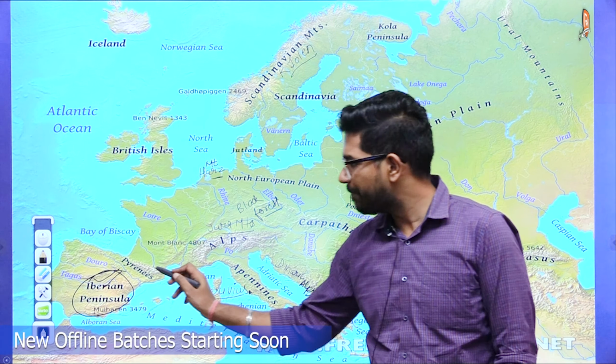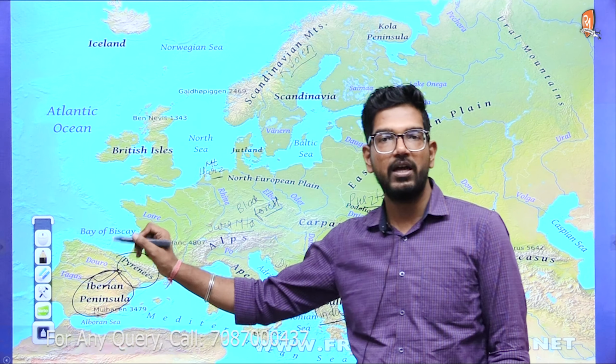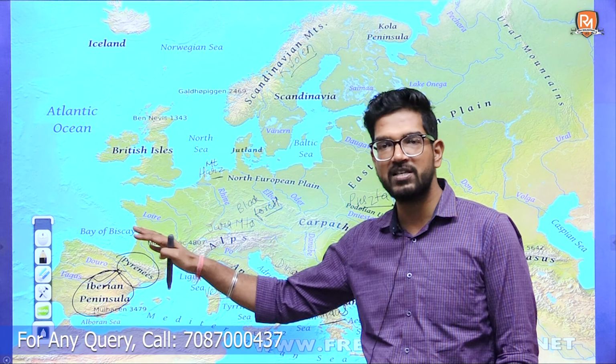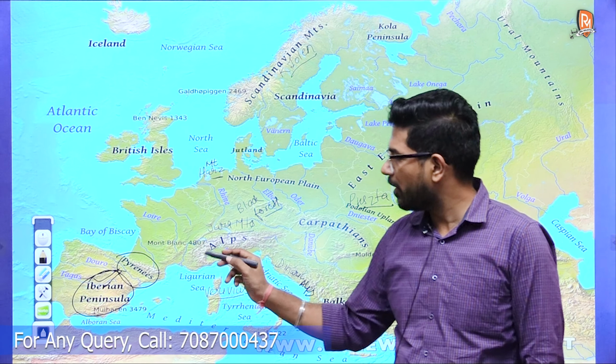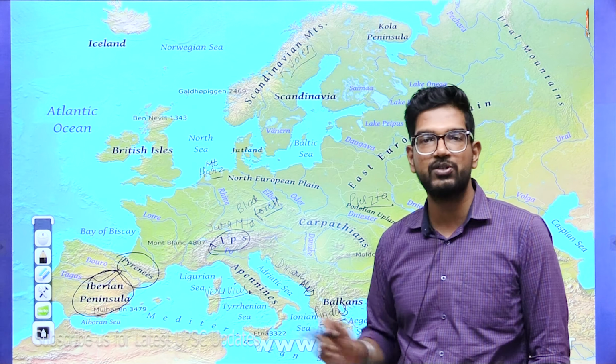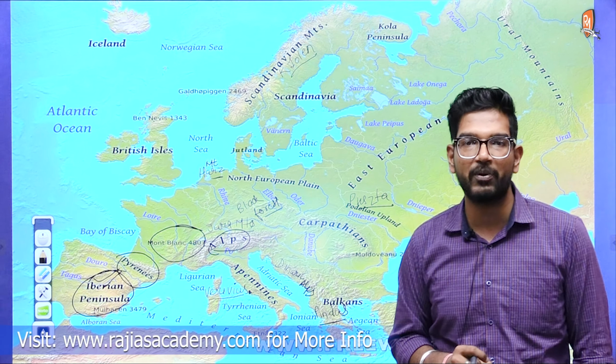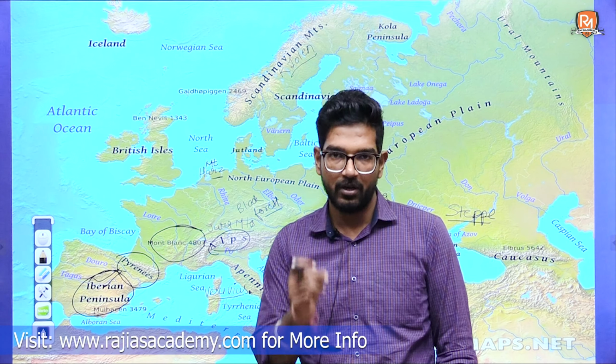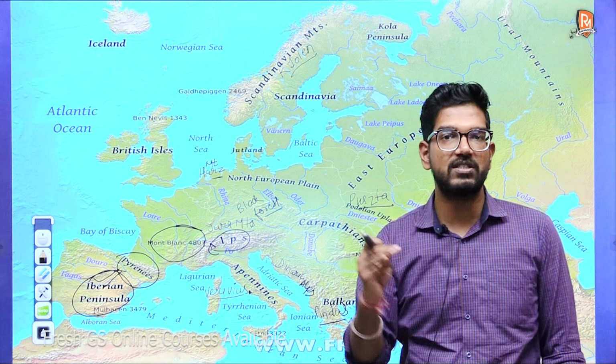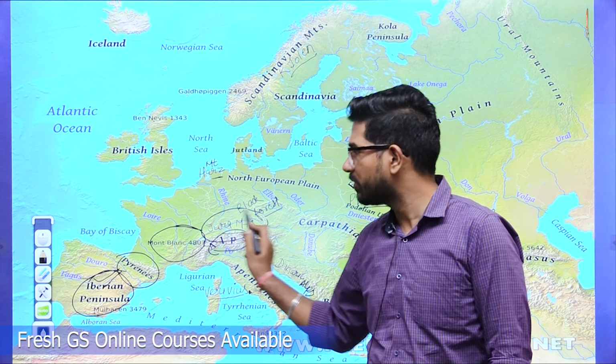Above that, we have the Pyrenees mountains located in the border area of Spain and France. If we talk about this area between Italy and Switzerland, the Alps mountains can be found in this part. On the western side of the Alps, you find an important mountain, that is Mont Blanc. If we move north of the Alps, we find the Jura mountains.